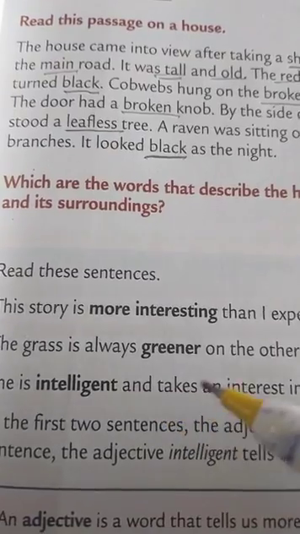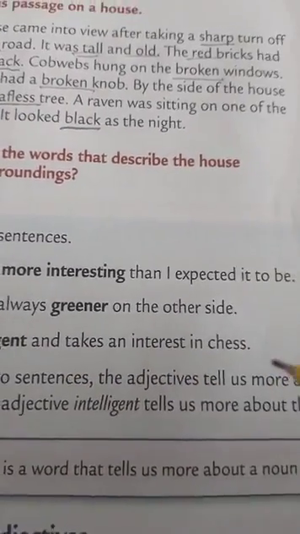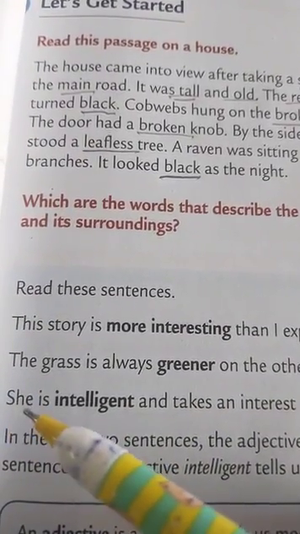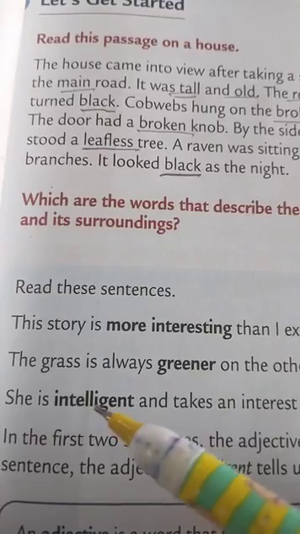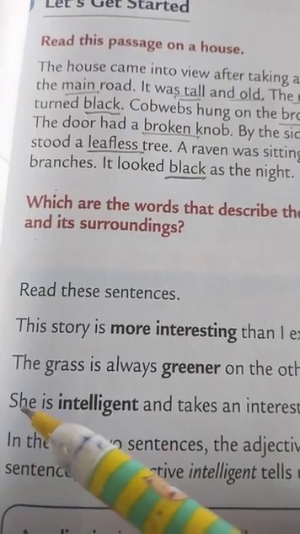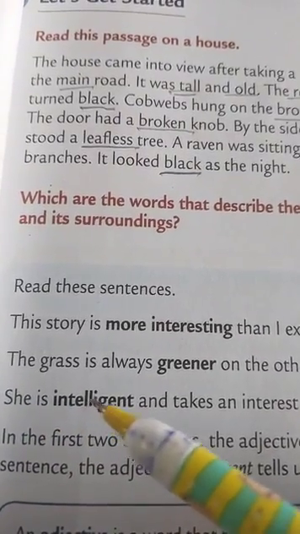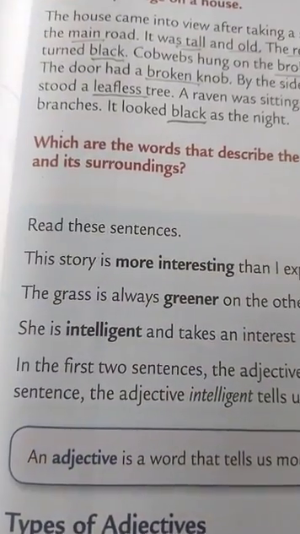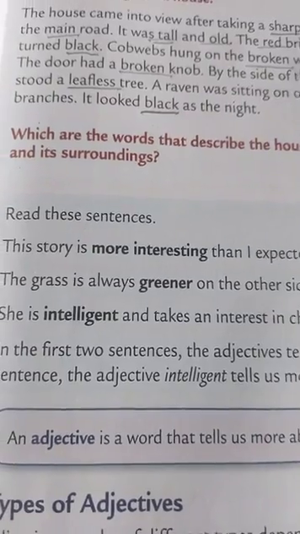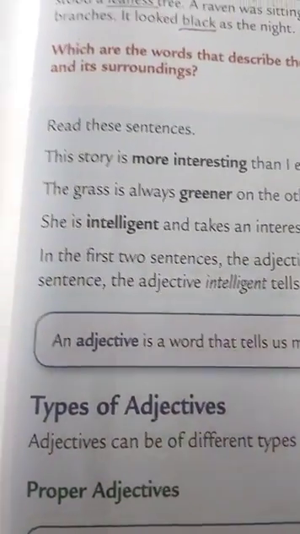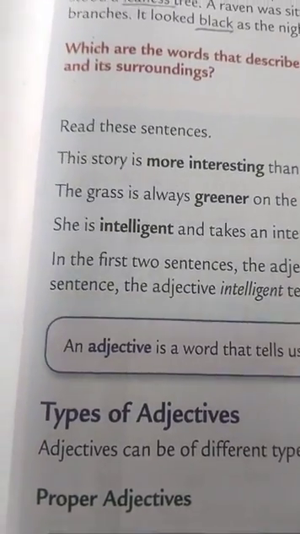She is intelligent and takes an interest in chess. Now, in this sentence, the word she is a pronoun, and the word intelligent is describing or telling us more about the pronoun she, so it is also an adjective. Okay, so adjective is a word which tells us more about noun or a pronoun. Okay, now we will study about the types of adjectives.